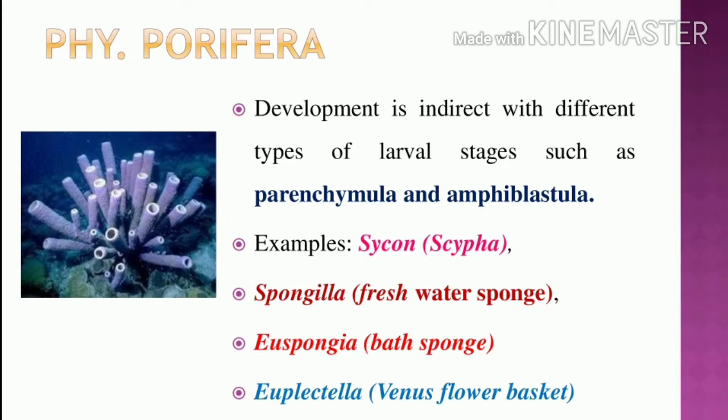Euspongia is a bath sponge. Euplectella, that is Venus flower basket. Okay, what is Scypha? This is Scypha. Spongilla is the freshwater sponge. Euspongia, bath sponge. Euplectella, Venus flower basket.